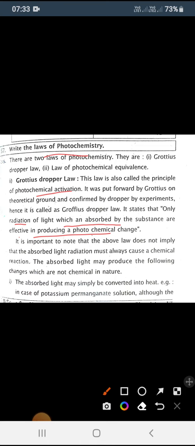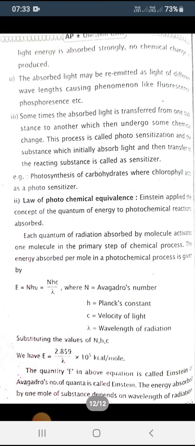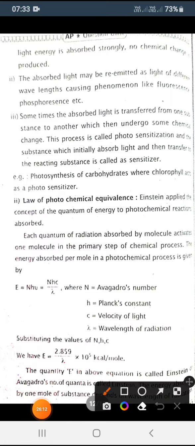Meaning, when light is absorbed by the reaction, it will give some type of chemical reaction. But some reactions will not always give you light reactions, so there are some conditions. What are those conditions? The light can be converted into heat. For example, in potassium permanganate solution, the light is absorbed strongly, but there is no chemical change.